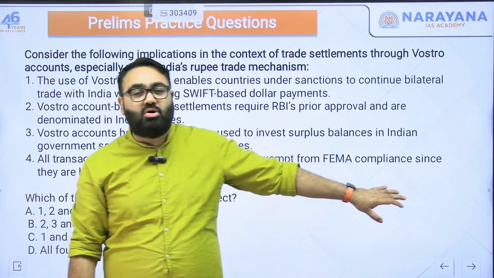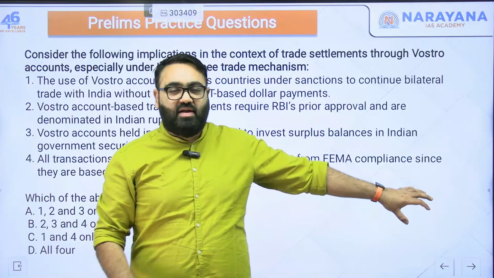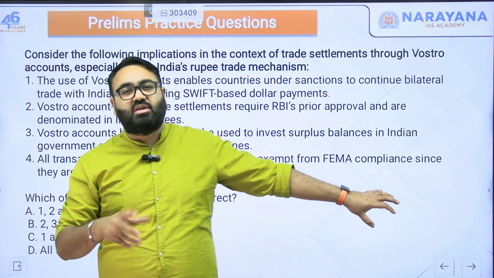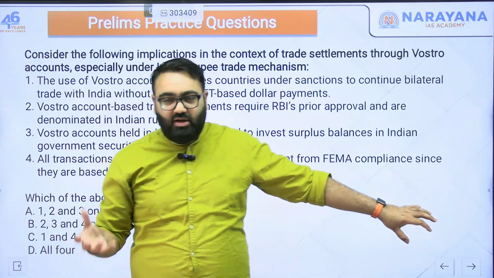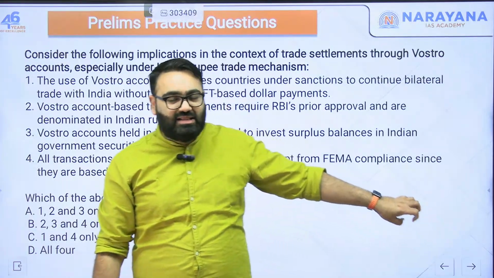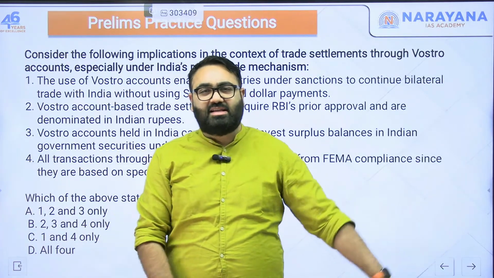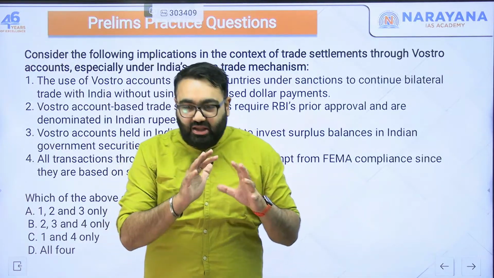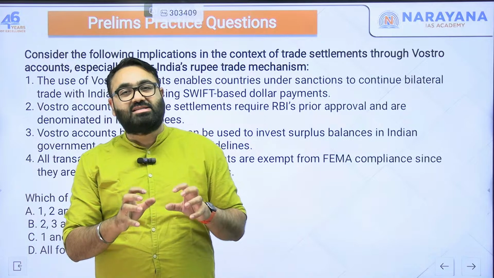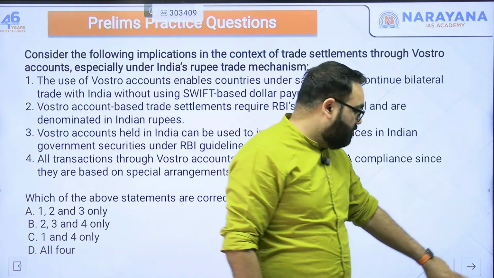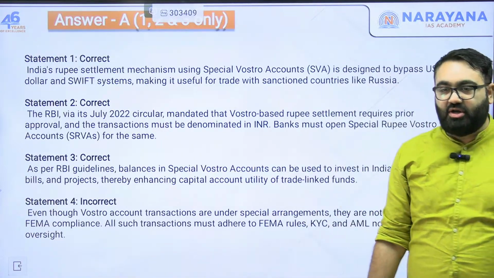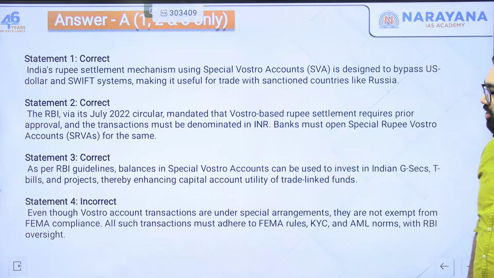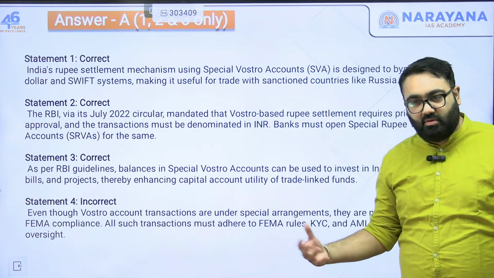But if you don't know whether the statement is right or wrong, look for these kind of hints. As I told you earlier, extreme words are usually wrong, and these kind of hints also, when they say that something has been exempted or you don't have to do this in certain cases, that usually is the incorrect statement. If you want, you can take a screenshot here for revising later on. It will help you get up to the mark.